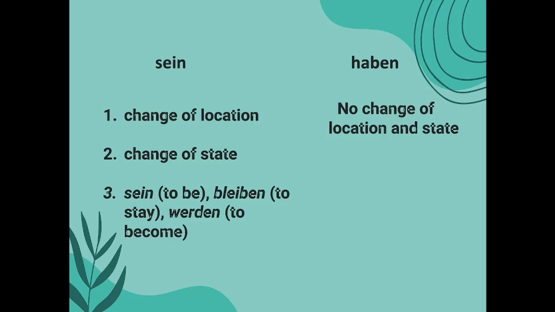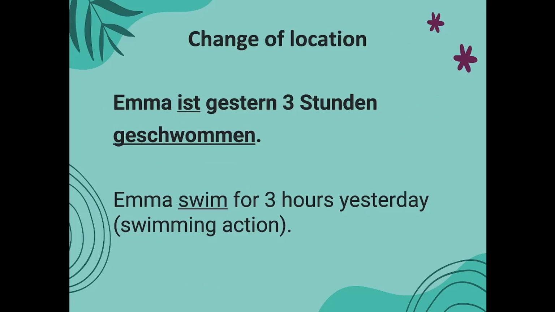So maybe I'll show some sentences, it will be much easier for you. Change of location: Emma ist gestern 3 Stunden geschwommen. So Emma swam for 3 hours yesterday. There is a swimming action and a change of location. Due to swimming, she's moving from one location to another location. So the verb that you have to use is sein, conjugated here as ist.